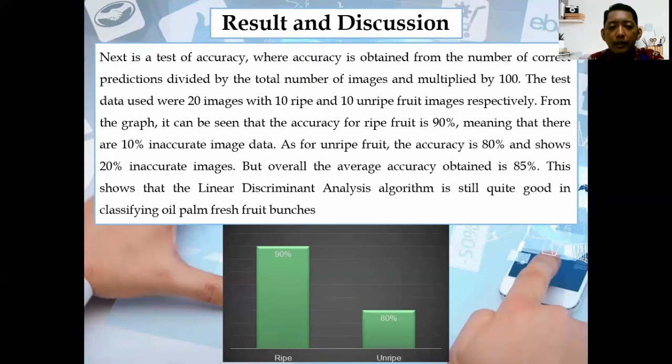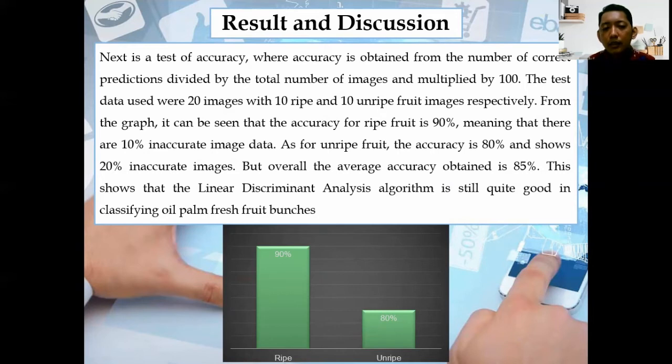From the graph, it can be seen the accuracy for ripe fruit is 90%, meaning that there are 10% inaccurate image data. As for unripe fruit, the accuracy is 80% and so 20% inaccurate images.